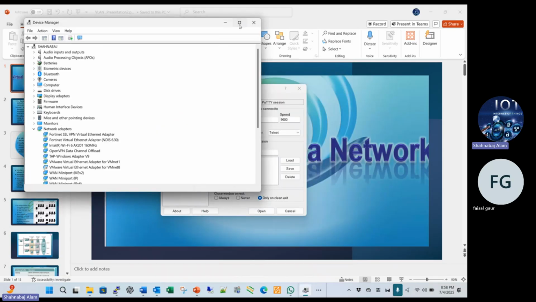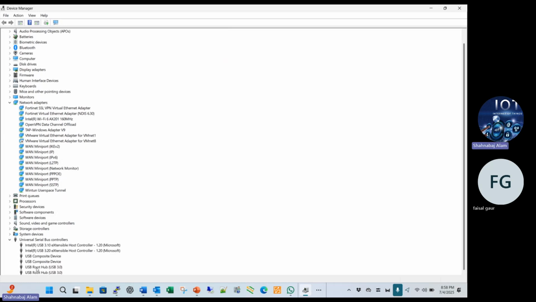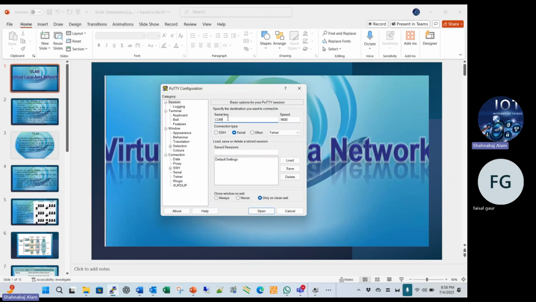I will show you where you will see which serial port your laptop is using for USB. Here it is using USB port number 3, under the universal serial bus controller. So you put the same serial number 3 there, and you click open. After that you are able to log in to the switch in CLI mode.